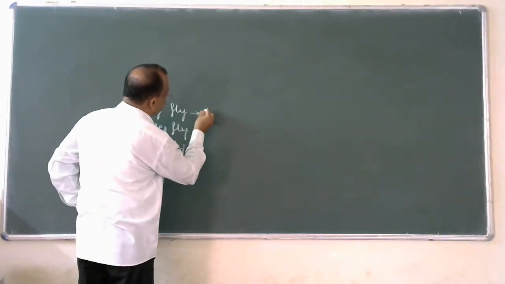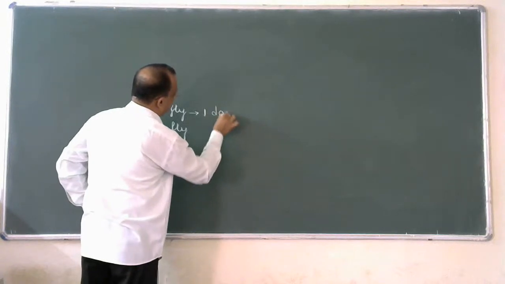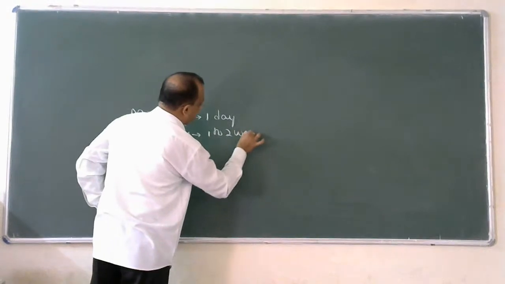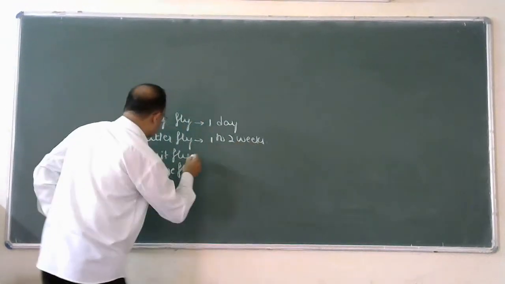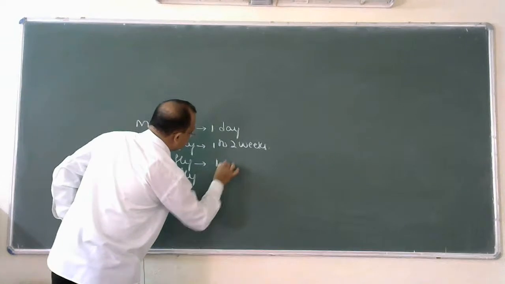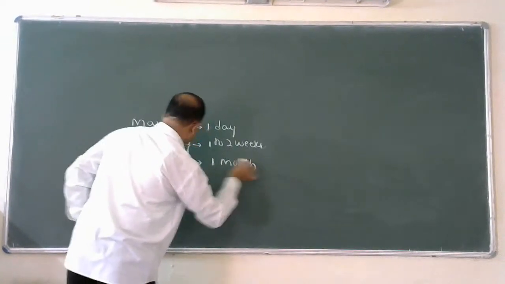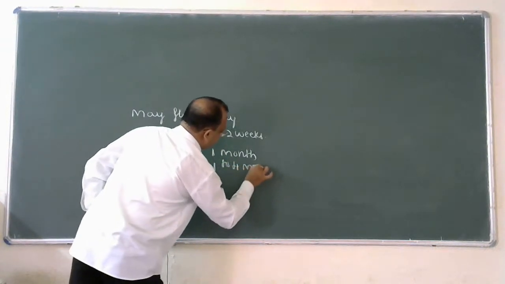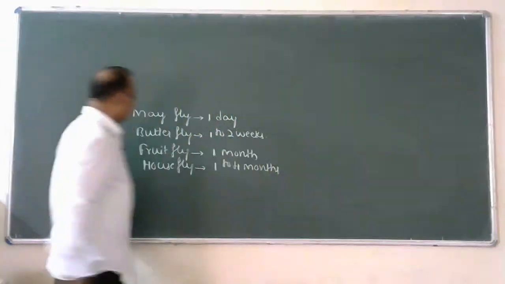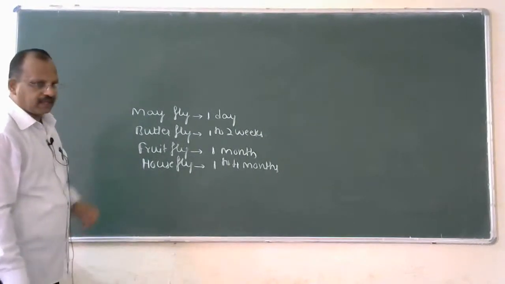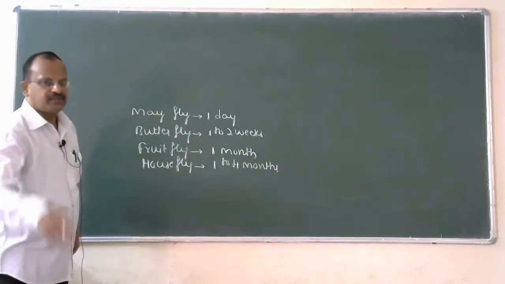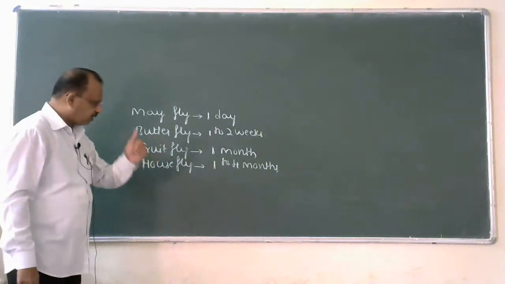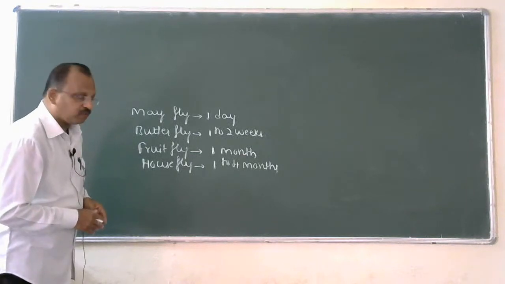Mayfly just one day. Butterfly 1 to 2 weeks. Fruit fly 1 month. House fly 1 to 4 months. I am providing the list of organisms with their lifespan.